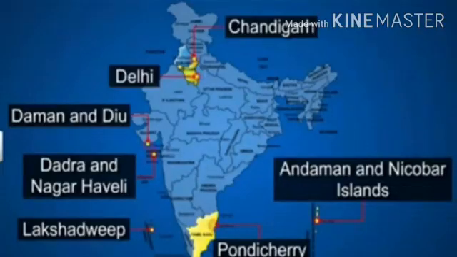There are some units of the Indian Union which enjoy very little power. These are areas which are too small to become an independent state, but which could not be merged with any of the existing states. These areas are like Chandigarh, Lakshadweep, or the capital city of Delhi. These are called union territories. These territories do not have the power of a state. The central government has special power in running these territories.